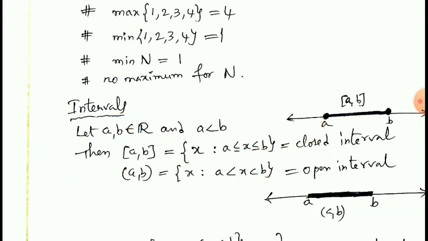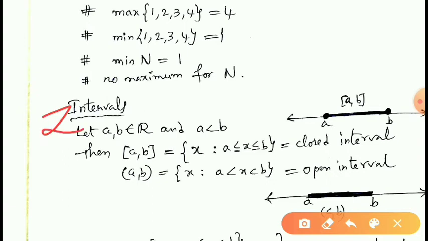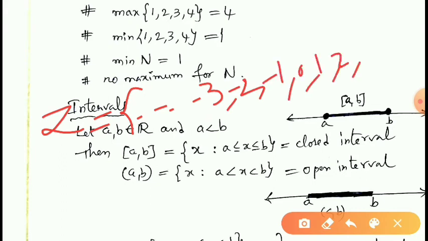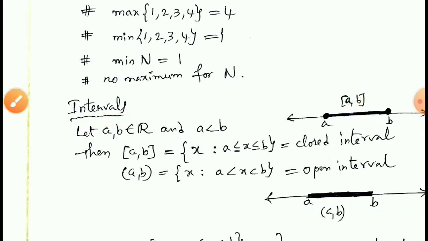If you take Z, the set of integers, we can write minus 3, minus 2, minus 1, 0, 1, 2, 3, and so on. So what is the minimum element and maximum element of the set? There is no minimum and there is no maximum for the set Z. The set of integers Z has no minimum and no maximum.